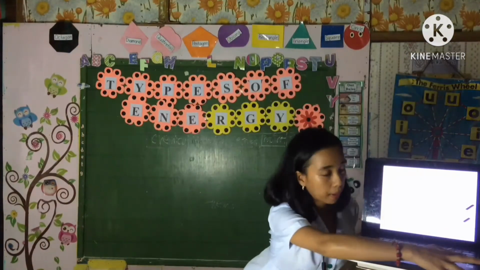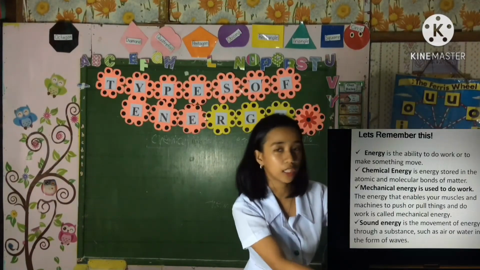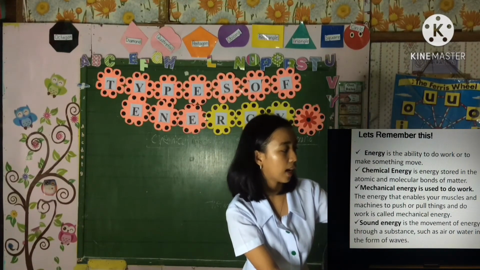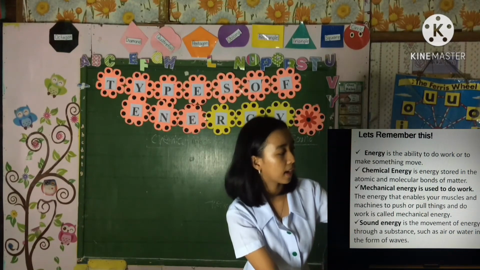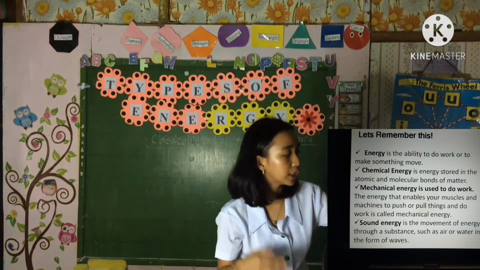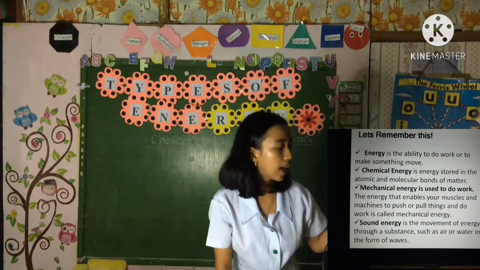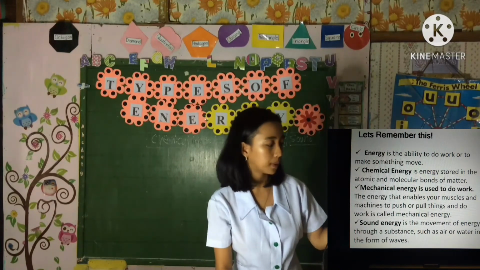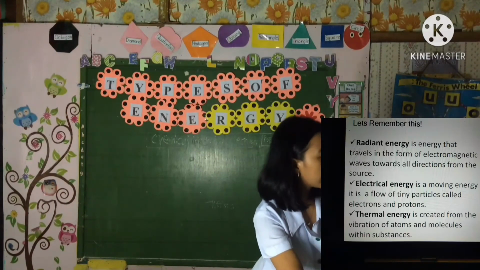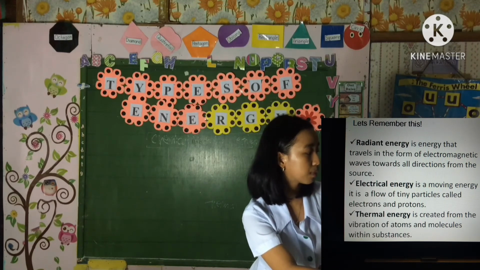Now let's remember this. Energy is the ability to do work, to make something move. Chemical energy is energy stored in the atomic and molecular bonds of matter. Mechanical energy is used to do work; the energy that enables your muscles and machines to push or pull things and do work is called mechanical energy. Sound energy is the movement of energy through a substance such as air or water in the form of waves. And radiant energy is energy that travels in the form of electromagnetic waves in all directions from the source.